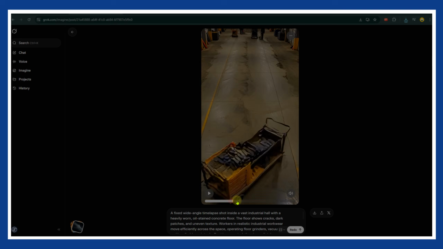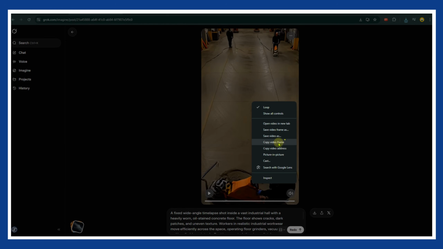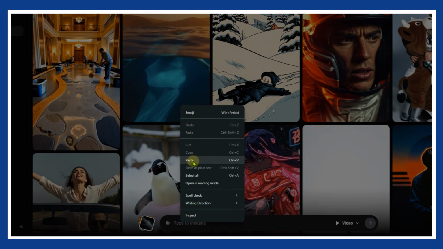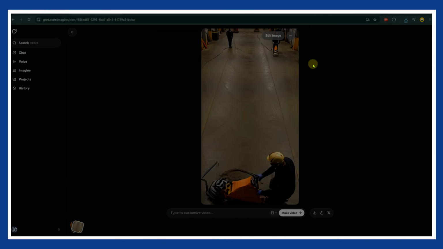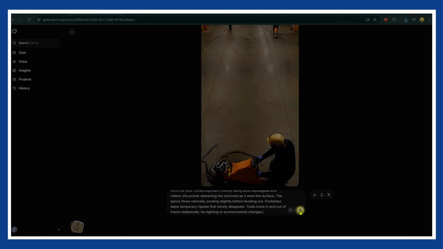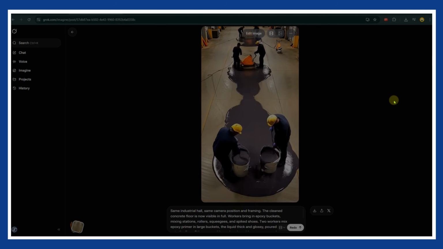To keep perfect continuity, we need to reuse the final frame of each clip. Go to the end of the first video, pause on the last frame, right-click the video, and select Copy Video Frame. Then go back to the Imagine homepage and paste that frame in. You'll see it's now ready to be animated. Go back to ChatGPT, copy the second scene prompt, paste it into Grok, and hit enter. In a few seconds, the second scene animates perfectly from the last frame of the first one.